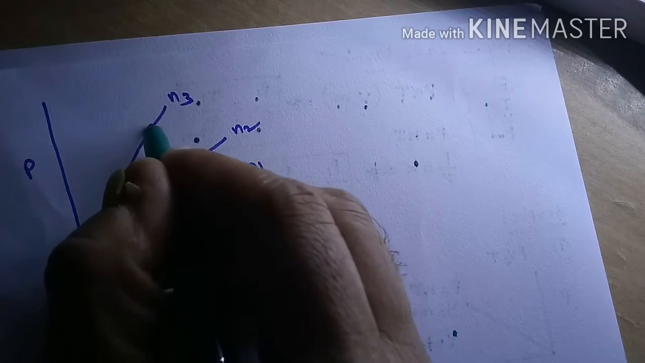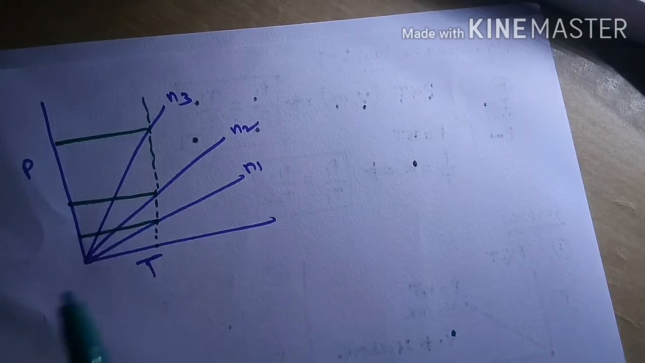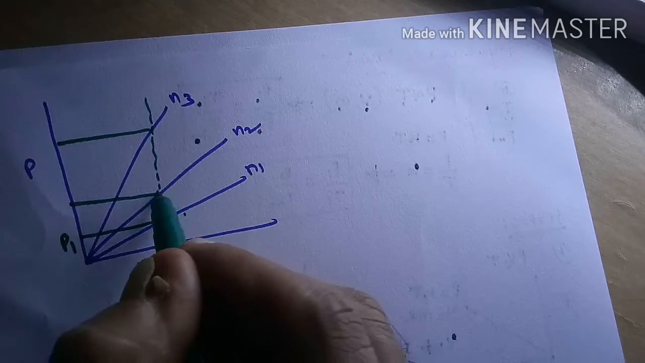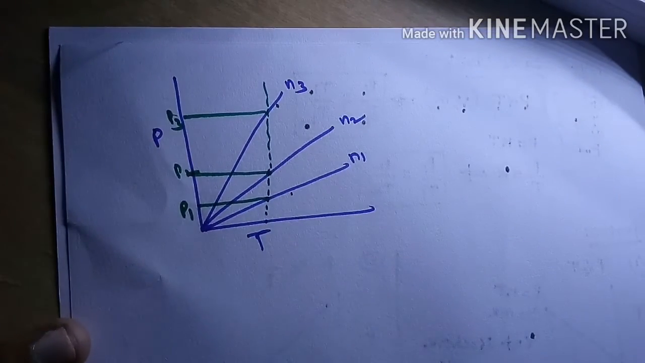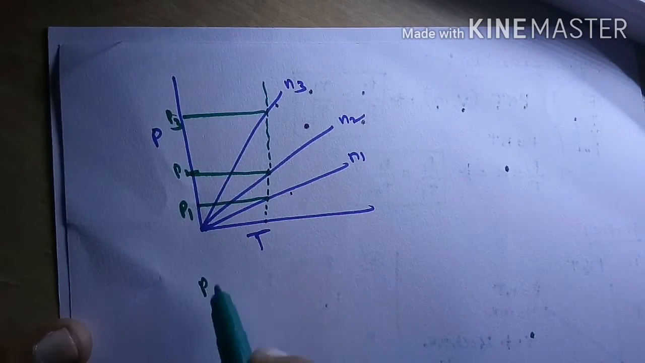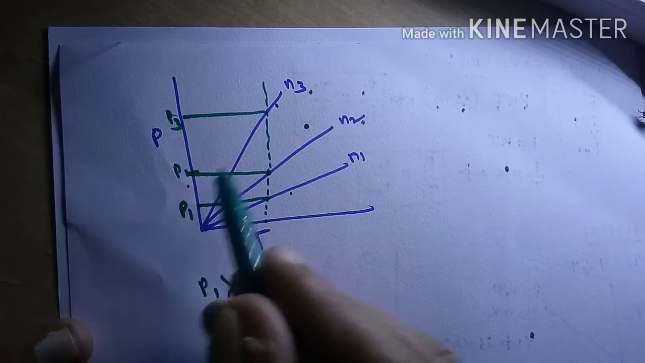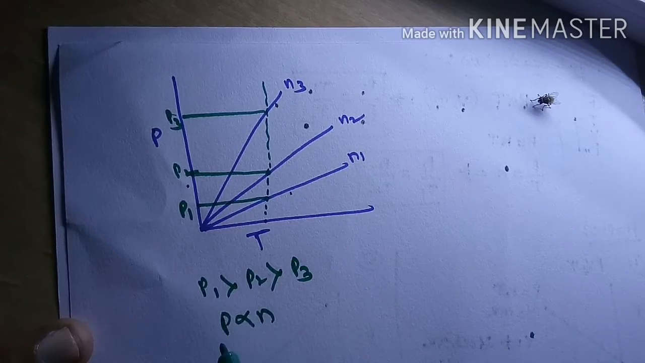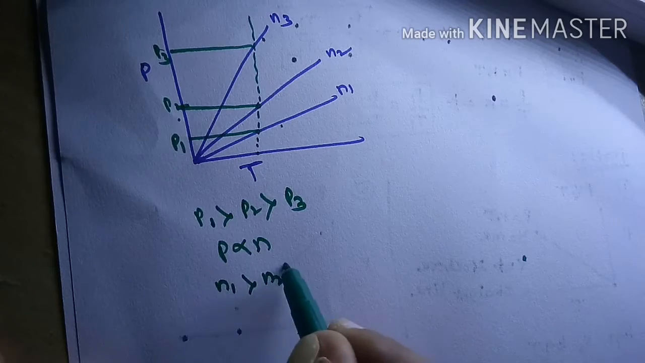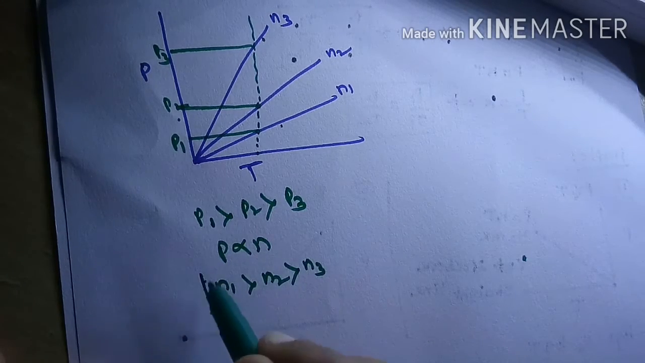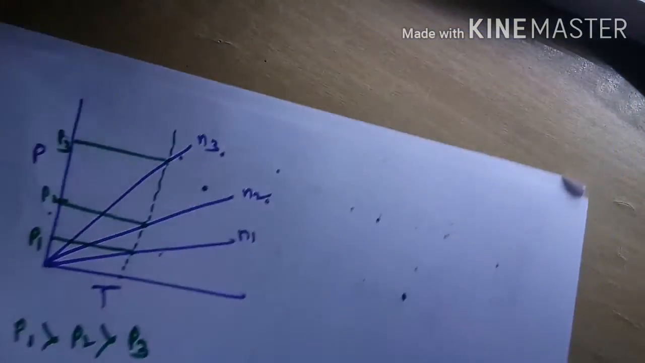In order to solve the graphical problems, we should take perpendiculars from the x-axis, and from the intercept take perpendiculars onto the y-axis. This is the N1 graph, P1. This is the N2 graph, P2. This is the N3 graph, P3. So what is the relation among P1, P2, P3? Upward, it increases. So P1 is greater than P2 is greater than P3. The relation between P and N is that P is proportional to N according to Avogadro's law. So in the same manner as the P's are present, the N's are present. This is the relation among N1, N2, N3.